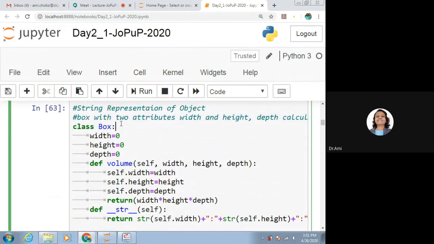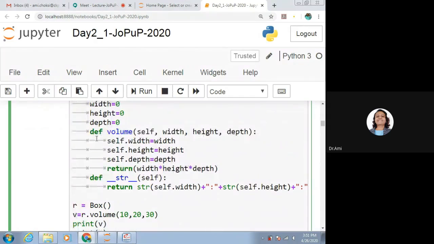Class Box with width, height, depth. But these are not the self.width that we are defining inside this volume method. We have passed three parameters, width, height and depth. Self.width is equal to width, self.height is equal to height, self.depth is equal to depth.